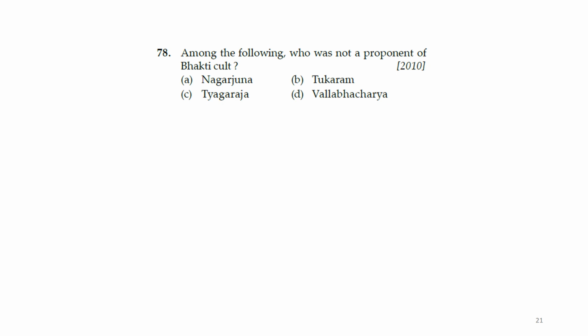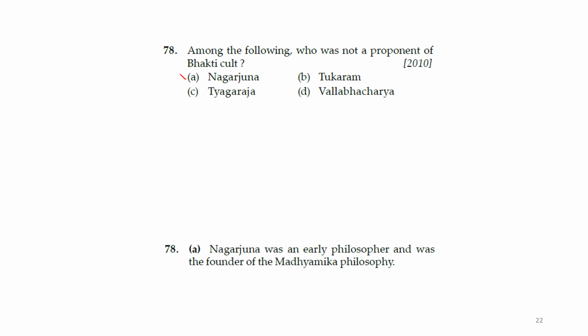Next question. Among the following, who was not a proponent of the Bhakti cult? Nagarjuna, Tukaram, Tyagaraja, Vallabhacharya. They were related to the Bhakti cult. So it was actually Nagarjuna. Nagarjuna was an early philosopher and was the founder of Madhyamika philosophy. So the answer is A. He was not prominent in the Bhakti cult. The rest were from the Bhakti cult.